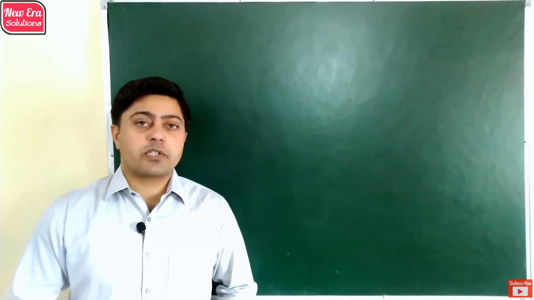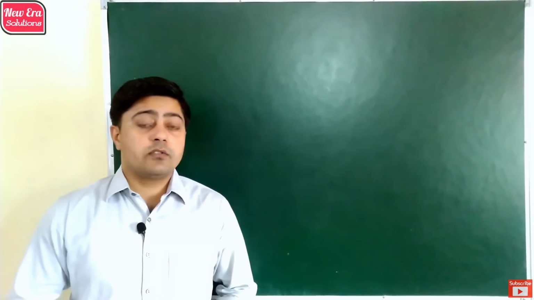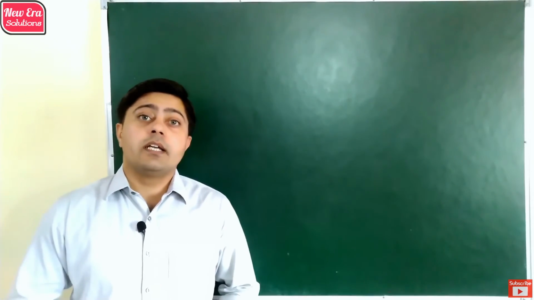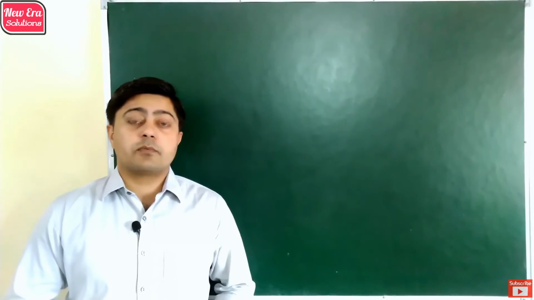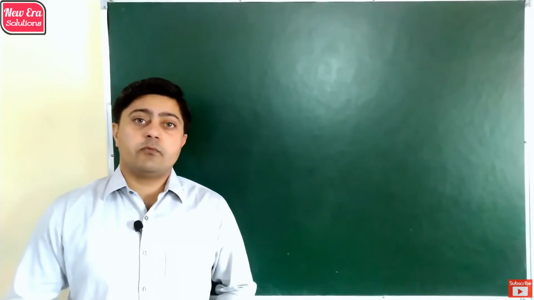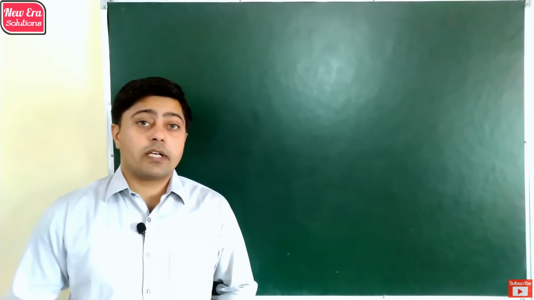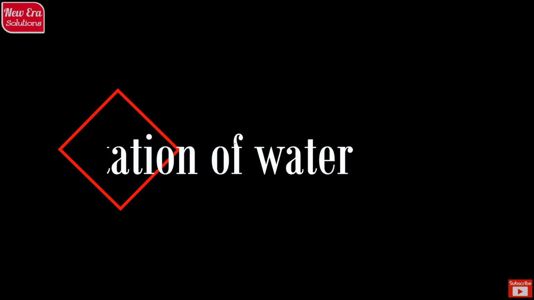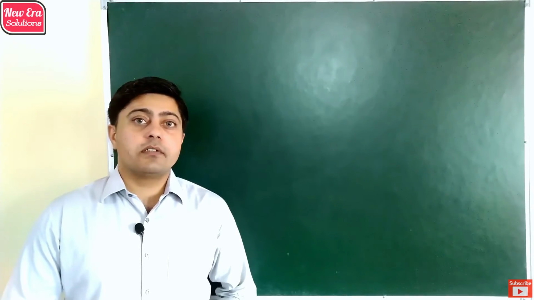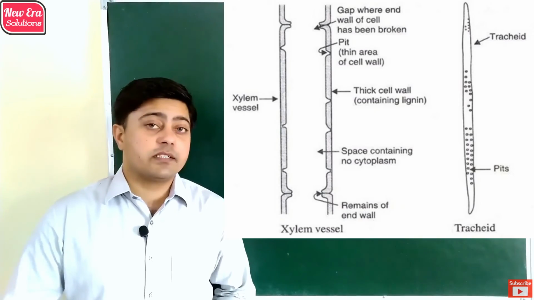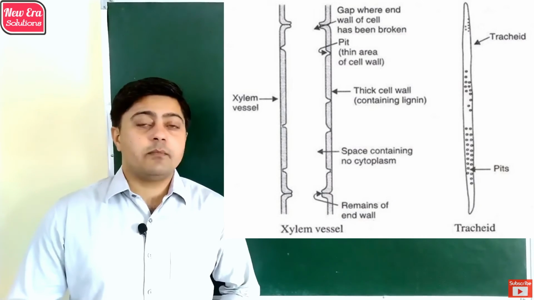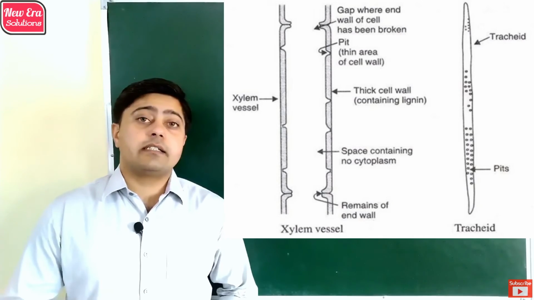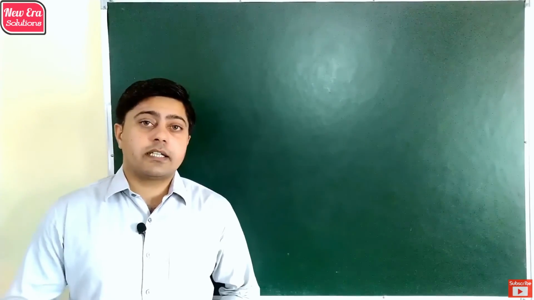Now let's discuss transportation in plants. In plants there is no circulatory system like in humans. In plants there are vascular tissues which are responsible for the transportation of food, minerals and water. These vascular tissues are known as xylem and phloem. In plants, water and minerals are transported with the help of xylem, which consists of tracheids, xylem vessels, xylem fibers and xylem parenchyma, in which tracheids and xylem vessels are the conducting elements.